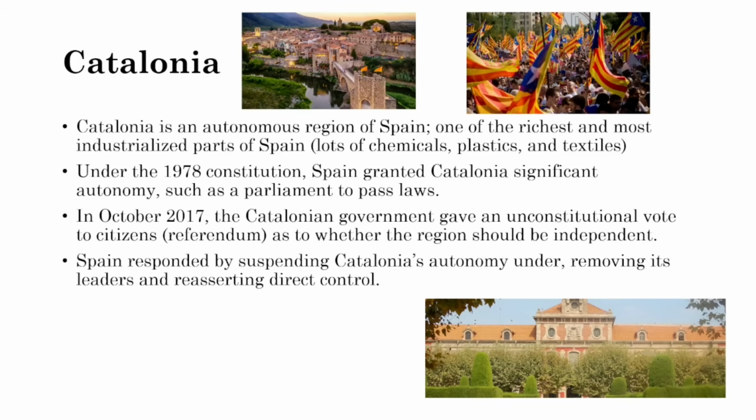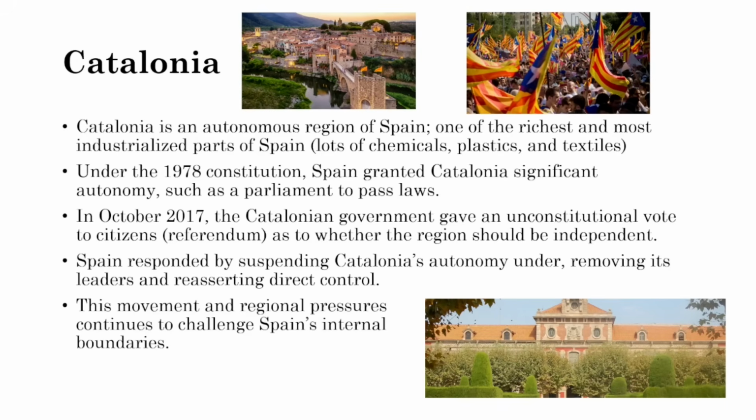They suspended their autonomy, they removed its leaders, they reasserted their own direct control. So some things that they did, they dismissed the president of Catalonia, they dissolved the parliament, they took control of the Catalonian police force, and they called for a regional election as well to reassert Spanish control in the region. And this Catalonian movement that did this vote created a lot of regional pressures, and it continues to challenge Spain's internal boundaries.